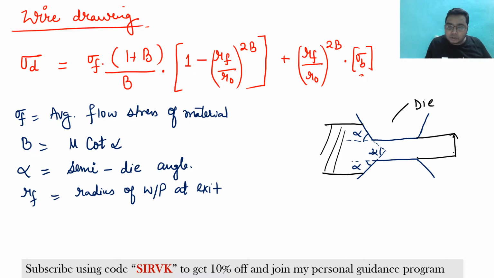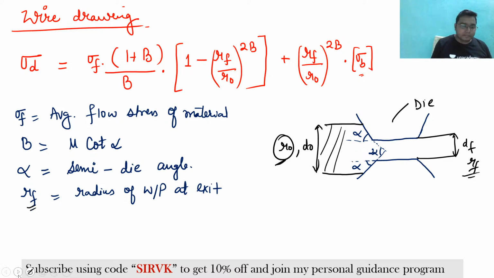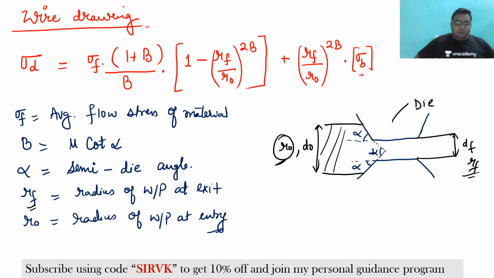So this is the DF, and this is the D naught. So D naught will be R naught, meaning radius, and the final radius is RF. R naught is the radius of the workpiece at entry. So we have seen these things.